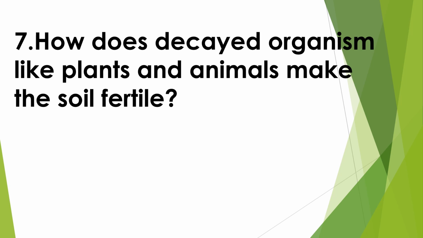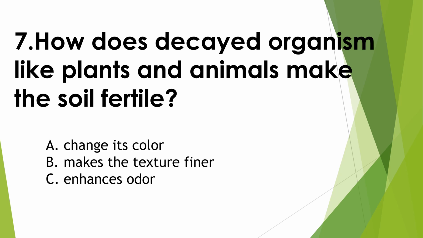How do decayed organisms like plants and animals make the soil fertile? A. Change its color. B. Makes the texture finer. C. Enhances odor. D. Adds nutrients to the soil. The correct answer is letter D.